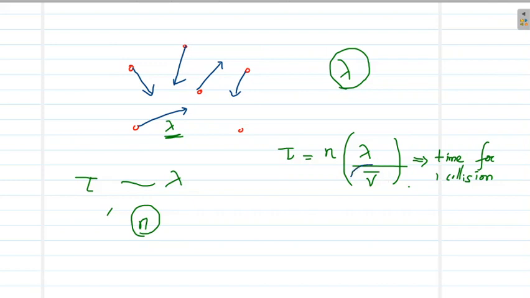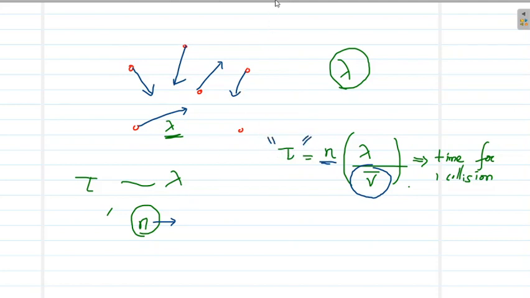So v bar is the average velocity. Then lambda by v bar is the time for one collision. N is the number of collisions required for the complete relaxation of an electron. Multiplying by n gives the total time for relaxation, and that will be equal to the relaxation time tau.